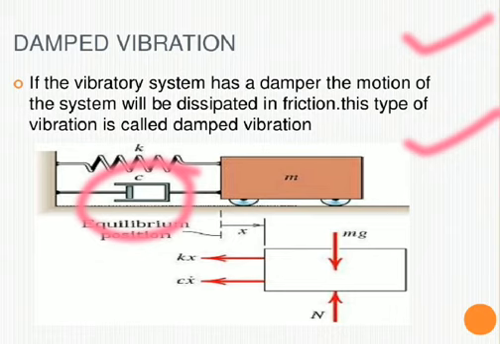That means if the vibrating system has a damper, the motion will be dissipated in friction. This type of motion is generally known as damped vibration. So if we have to represent a damped vibration, then you have to put a damper like this, along with the spring of stiffness K.